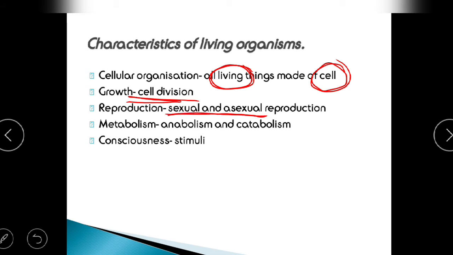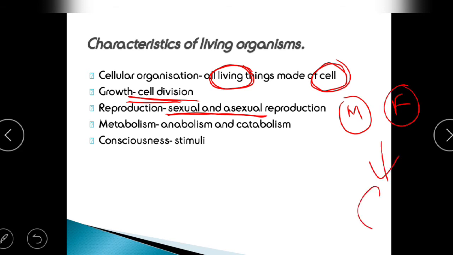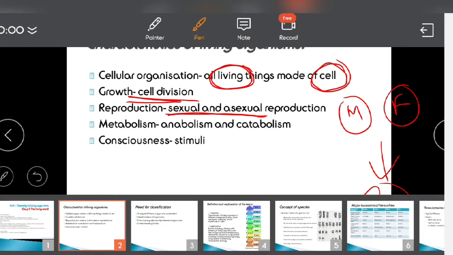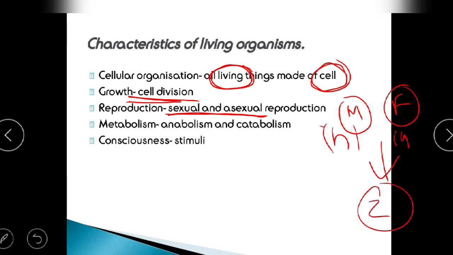Asexual reproduction means reproduction with the help of somatic cells or vegetative cells from the particular organism, whereas sexual reproduction involves two different gametes, male and female, coming together to form a zygote. Male is normally haploid and female is also haploid, and this zygote is normally diploid. This is the kind of sexual reproduction that happens in organisms.